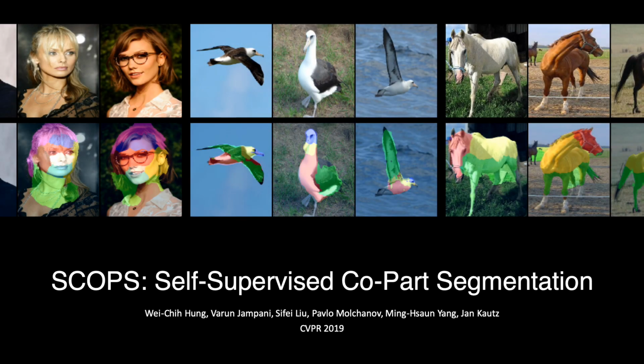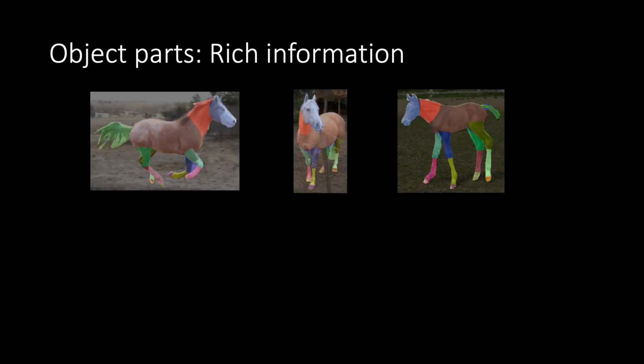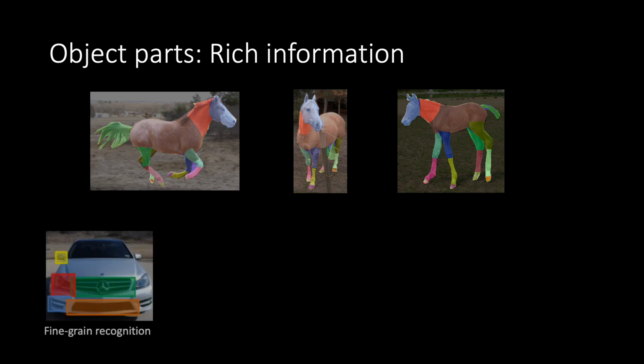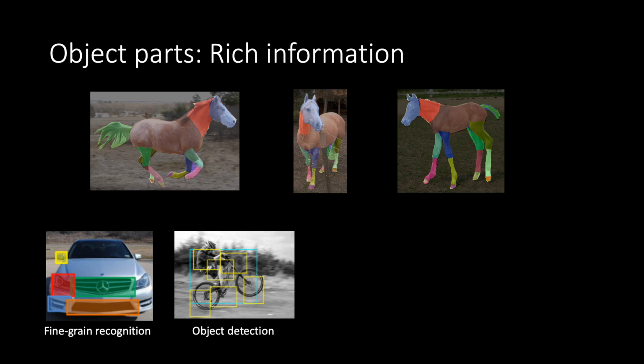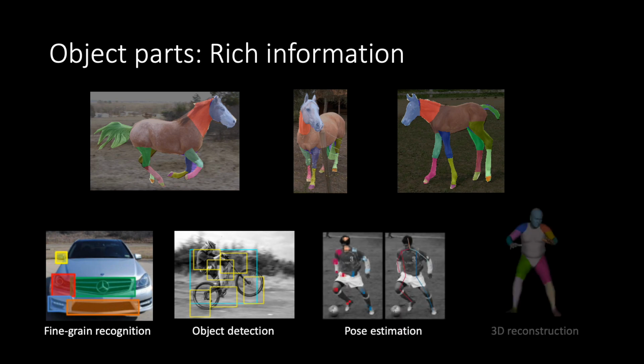We present SCOPS, a method for self-supervised co-part segmentation. In computer vision tasks, object parts are good representations because they are robust to variations including appearance, camera viewpoints, and object articulation. The part information could also provide rich intermediate information for many high-level computer vision tasks, such as figure recognition, object detection, pose estimation, and 3D reconstruction, to name a few.